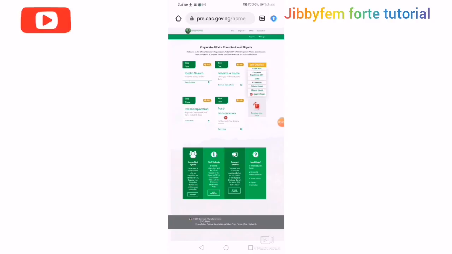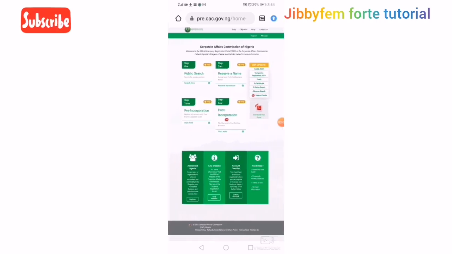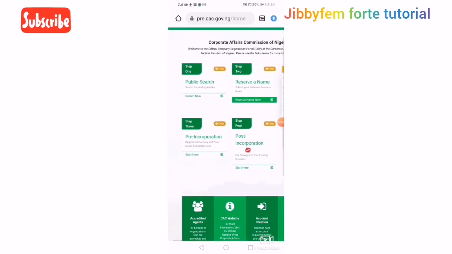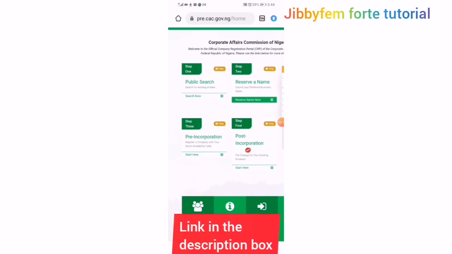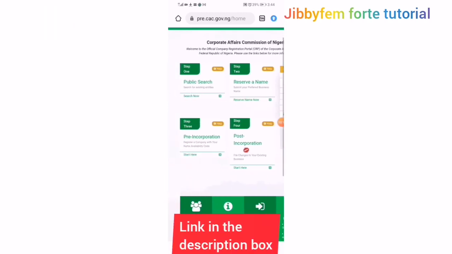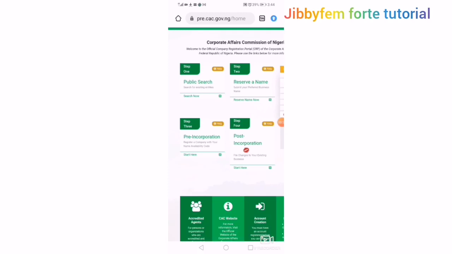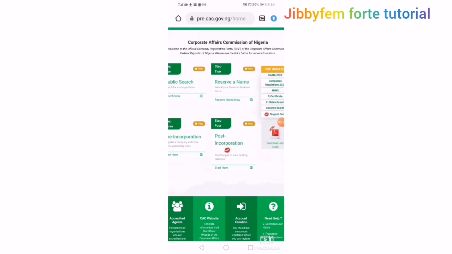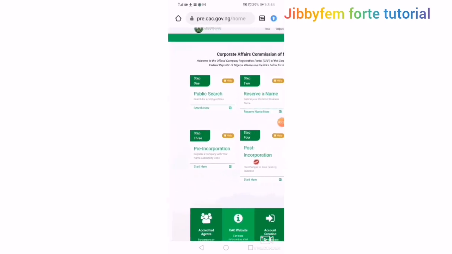Click the link I sent to the class. You will find that this is the page it will bring you to. The first step is public search. You can see reserve a name. The third one is pre-incorporation. Step 4 is post-incorporation. So what we are going to do first is start with step 1, which is public search.